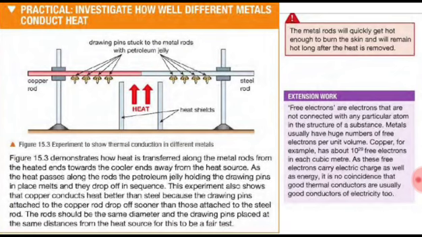You might read all these things in your textbook about free electrons. Free electrons are electrons that are not connected with any particular atom in the structure of a substance. The book tells you about free electrons because they keep on moving in and out inside the metal. These are also responsible for heat transfer. These electrons collide with each other, and this is how they transfer kinetic energy throughout the substance, and this is how finally the heat is transferred.